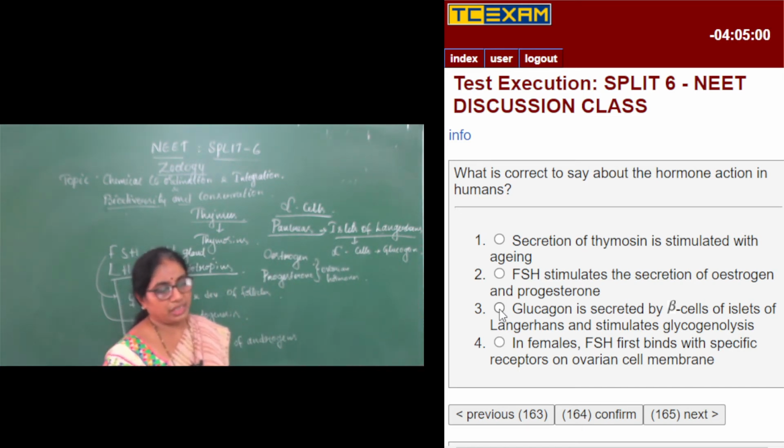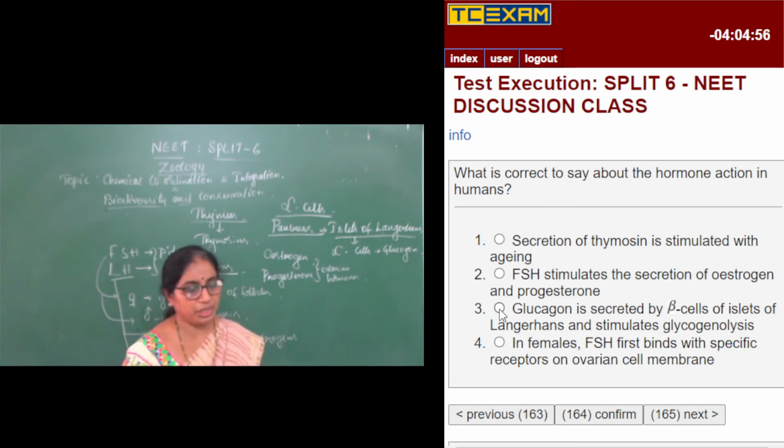So beta cells do not secrete glucagon. Therefore, it cannot be a right statement. Glucagon is secreted by alpha cells of islets of Langerhans and stimulates glycogenolysis.